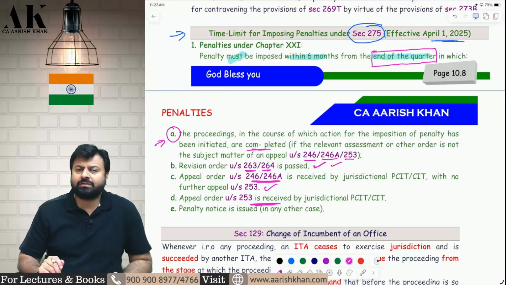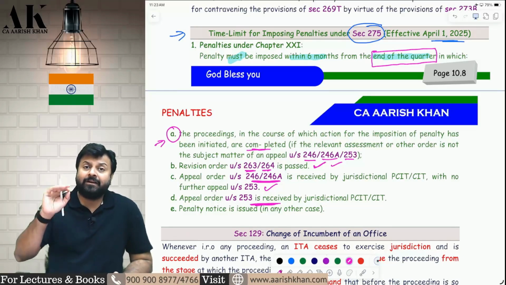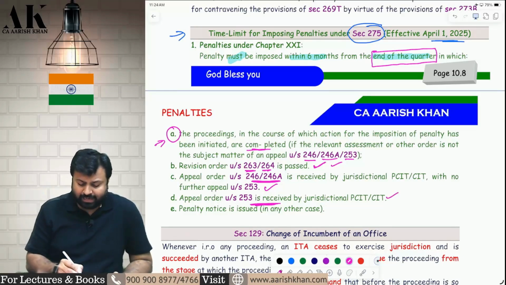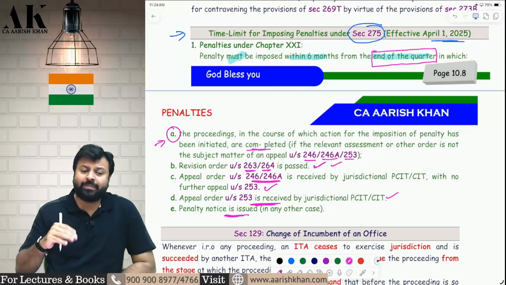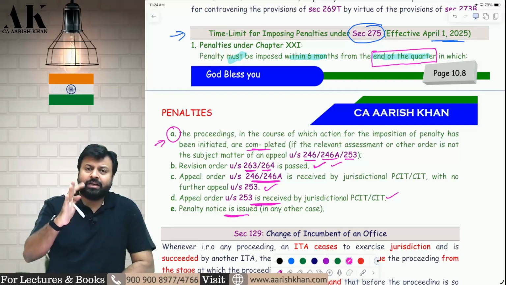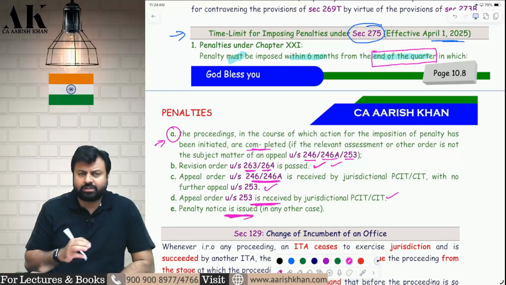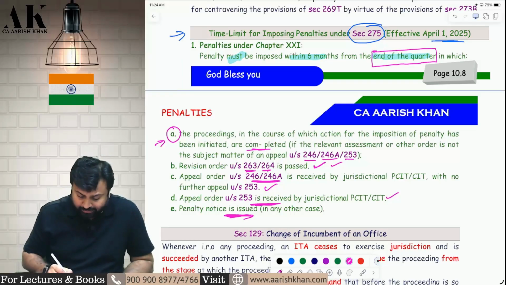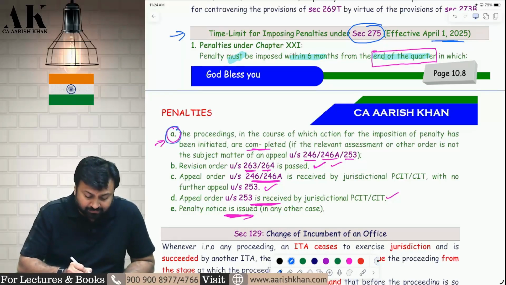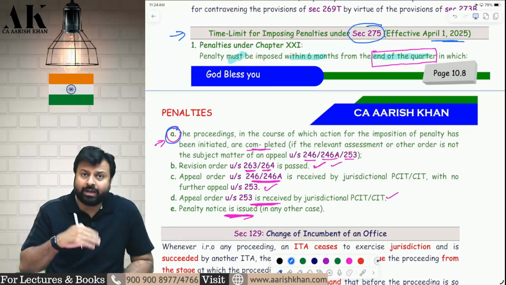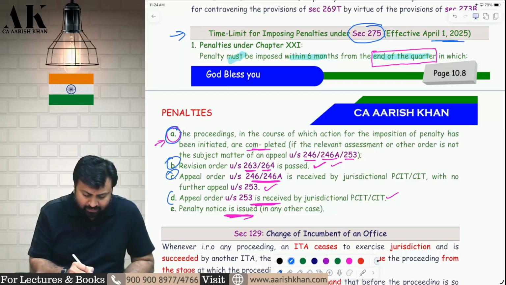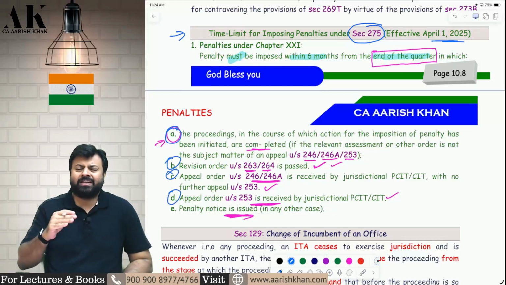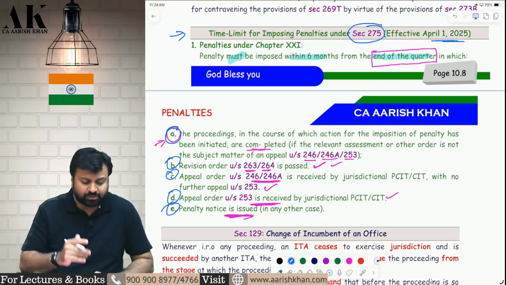In that case, within 6 months from the end of the quarter in which the appellate authority has passed the order. Similarly, the ITAT can also find out something, so within 6 months from the end of the quarter in which the ITAT has found. And in any other case, like penalty for tax audit, penalty for not maintaining books of accounts, it is within 6 months from the end of the quarter in which the notice is issued. So you need to just understand the points. First one is for assessment proceeding: whenever the assessment proceeding will be completed, within 6 months from the end of that quarter. Second, third, fourth are for appeal and revision proceedings. The last one is your normal penalties.